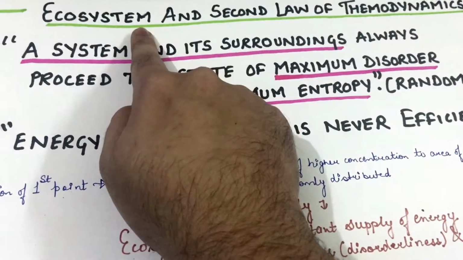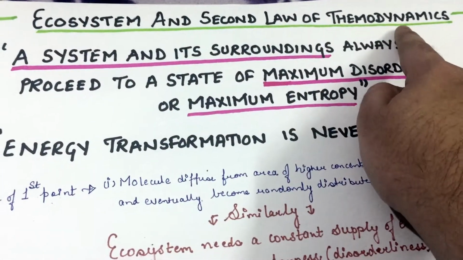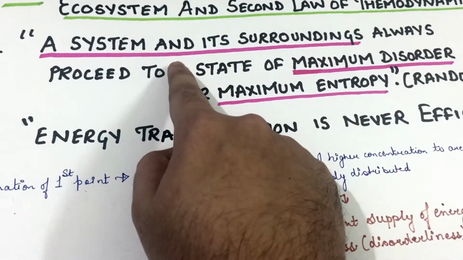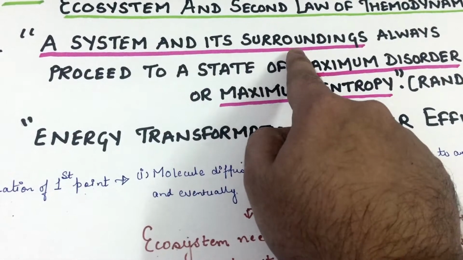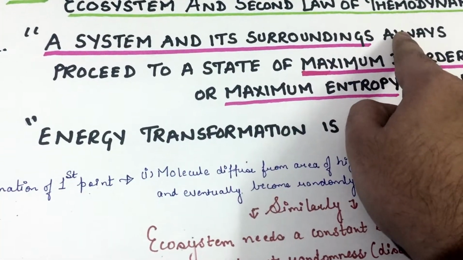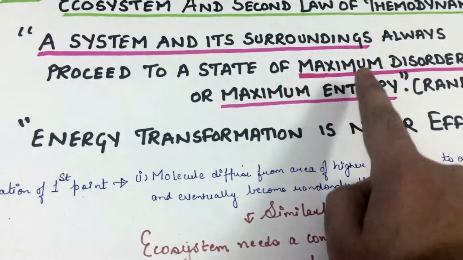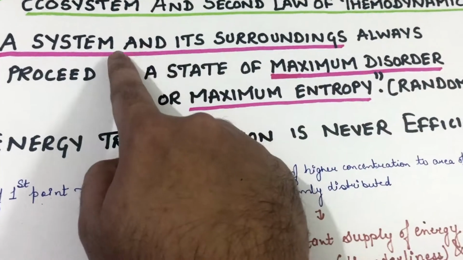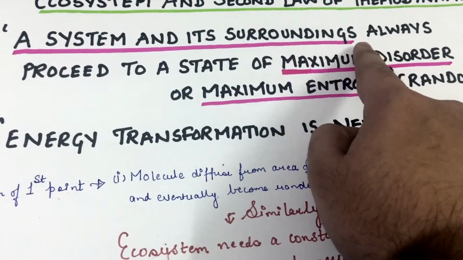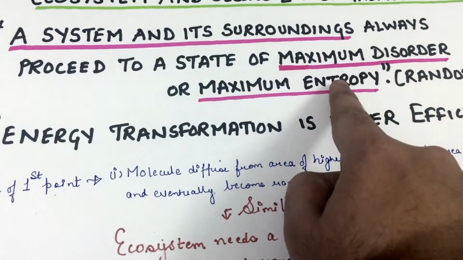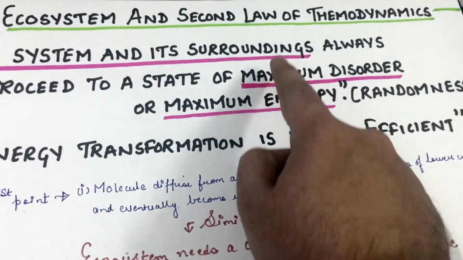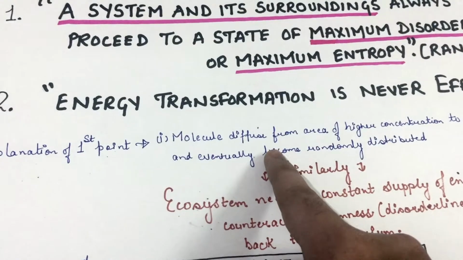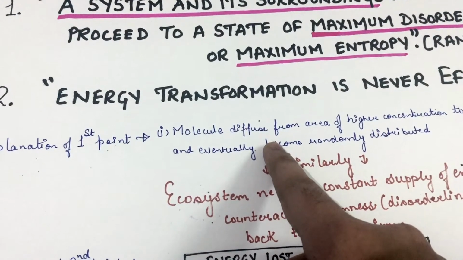Let us look at ecosystem and second law of thermodynamics. So, what is the second law of thermodynamics? Second law states that a system and its surrounding always proceed to a state of maximum disorderness or randomness or entropy. So a system and its surroundings always proceed to a state of disorder, entropy or randomness, and this is the second law of thermodynamics. Now let us look at this law in relation to the ecosystem.